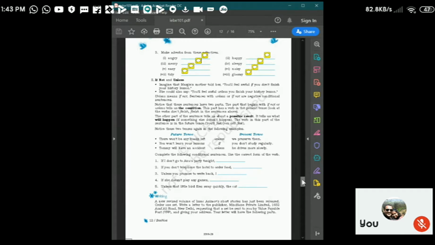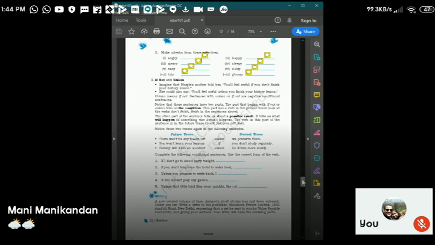You won't learn your lesson if you don't study regularly. You won't be able to learn your lessons properly if you don't study regularly. Tommy will have an accident unless he drives more slowly. So these are called negative conditional sentences.